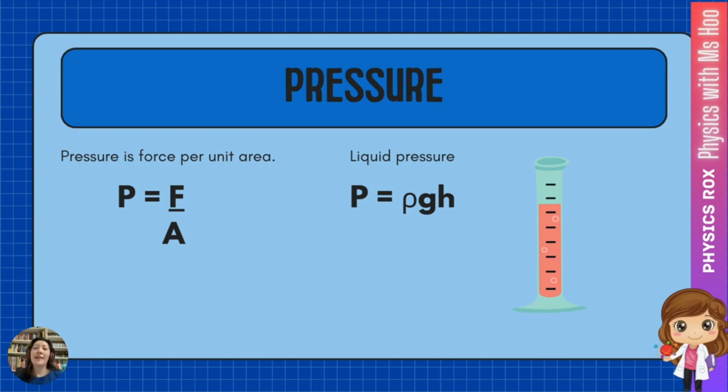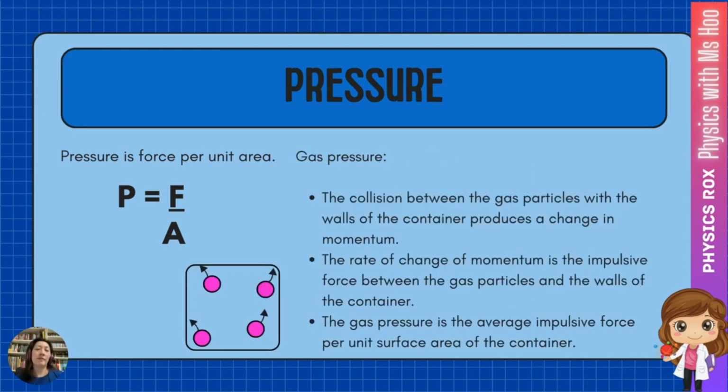Here's the thing, gases do not exert pressure the same way as solids and liquids. So why are we going through this? This is because when we look at pressure, we have to understand the difference between how solids, liquids, and gases exert pressure. So how do gas particles exert a pressure? In this case, we will still be referring to the pressure formula, which is force per unit area. This is a general formula for all forms of pressure, and yes, it applies for gas pressure as well.